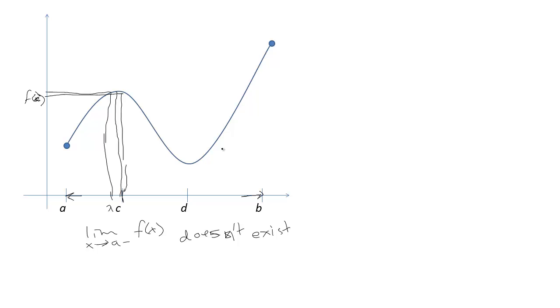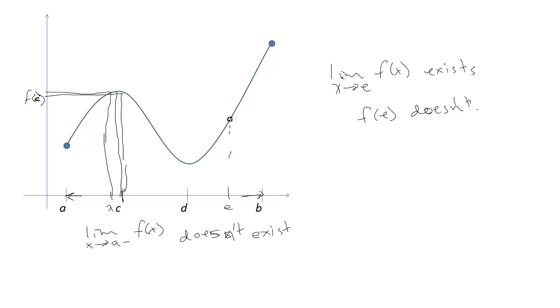But if there was a point in here where the function wasn't defined, so that there was a little hole in the graph, then of course it wouldn't be continuous. Let me give this point a name, maybe e. Even though the limit as x tends to e of f of x exists, f of e does not.